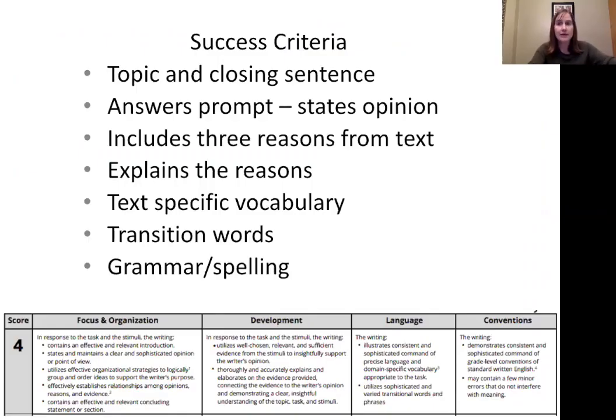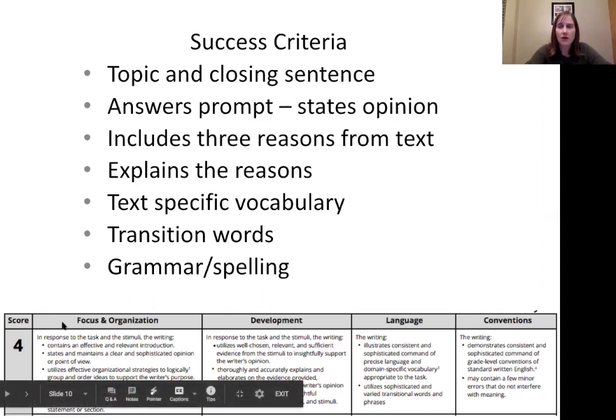We're going to look at an example of an opinion writing in just a minute, but before we do, I want us to look at some success criteria. Whenever you're doing any kind of writing, it's always good to know what you need to do to make sure it's good, it's successful. So to come up with the success criteria, I actually looked at the state writing rubric. We're already using this for our process writing, typically essays, but it's a really good rubric for any kind of writing. So I based my success criteria on this rubric.